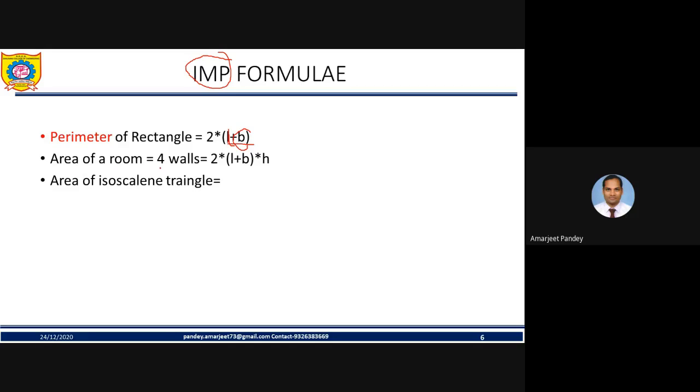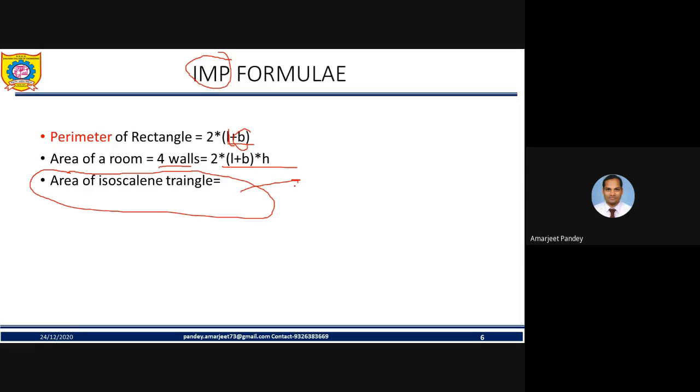Yeah, so area of a room, we all know that area of a room is nothing but having 4 walls. So with respect to that, it is going to be 2 into length plus breadth into height. And next, area of isosceles triangle, that I am going to discuss once again in our next slides. But again, you must know this.